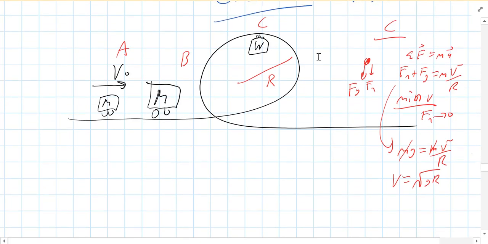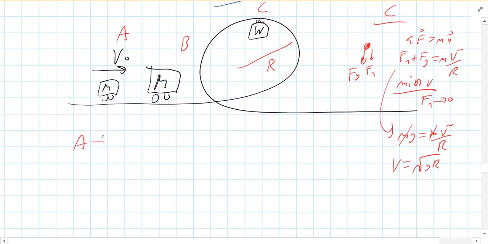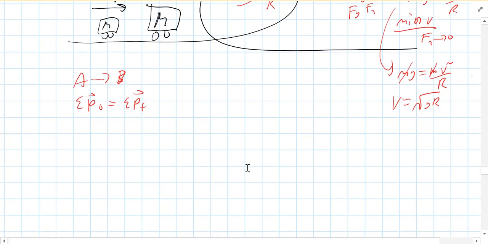Okay, so now let's look at A to B. For A to B, I've got two objects interacting, bouncing off each other. So for that, I'm going to use conservation of momentum. The total momentum before is the total momentum right after the collision. Okay. Now, having said that, we've got the little cart before.